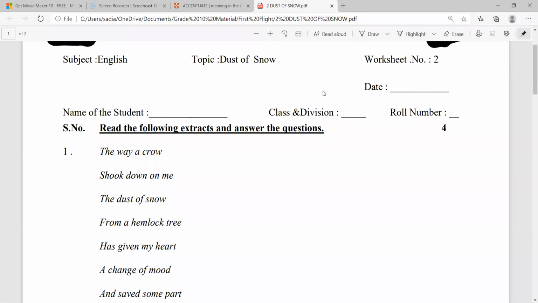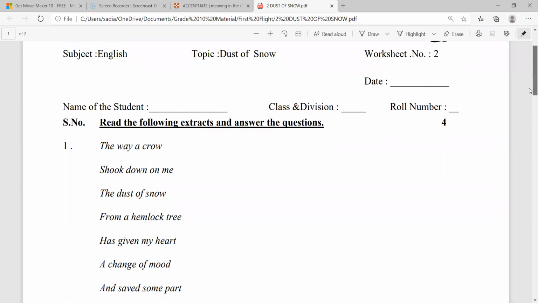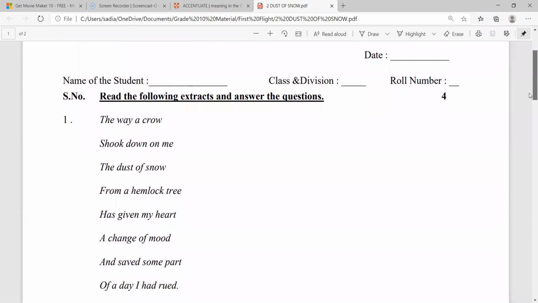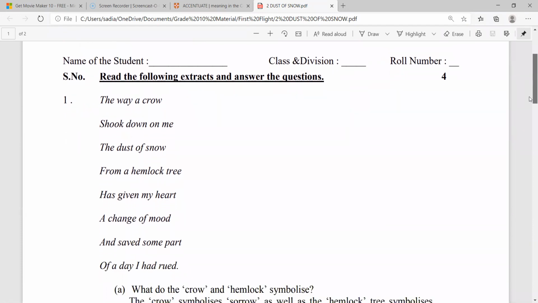Hello students, let us revisit The Dust of Snow by Robert Frost. The poem was covered quite a long time back. Let us reread the poem, and then we will be reading some answers and evaluating them. The poem is from the first slide, written by Robert Frost.